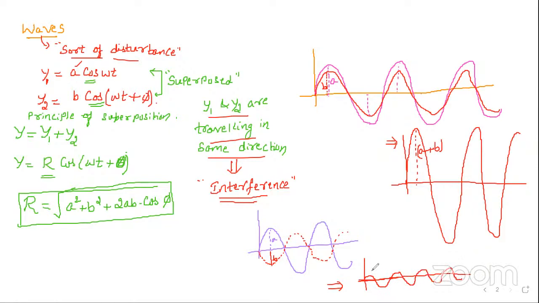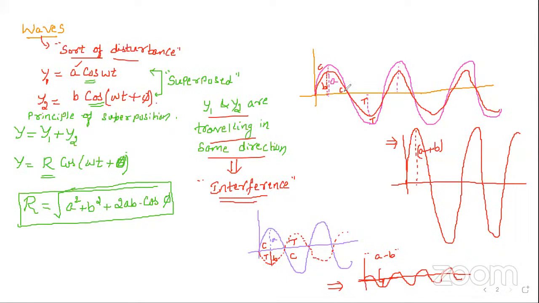The amplitude is less. That amplitude will be A minus B. So look at the difference. In the first graph, the crest of the first wave falls on the crest of the other, and the trough of the first wave and the trough of the second wave fall on the same thing. But in the second case, crest is going to fall on trough, and trough is going to fall on crest, alternating.